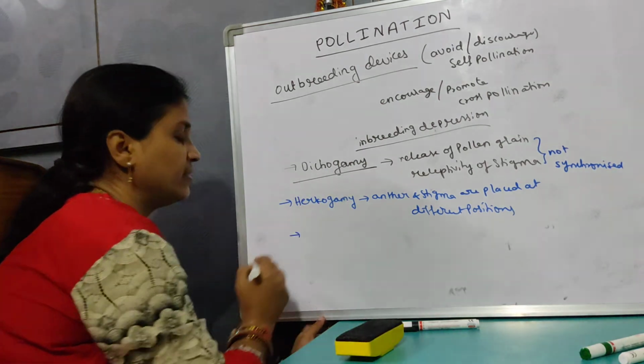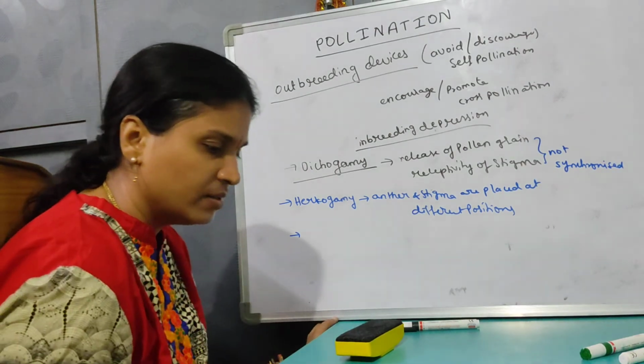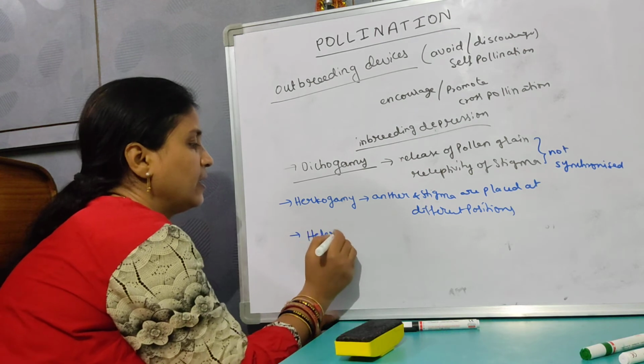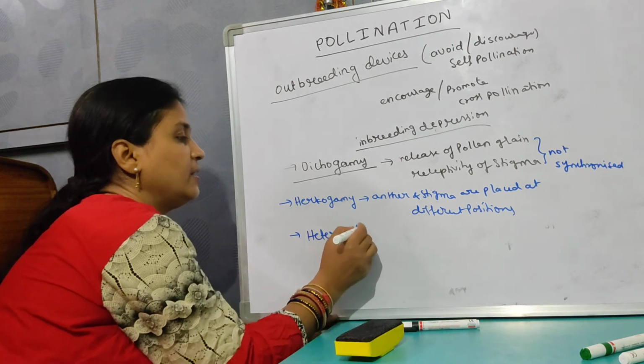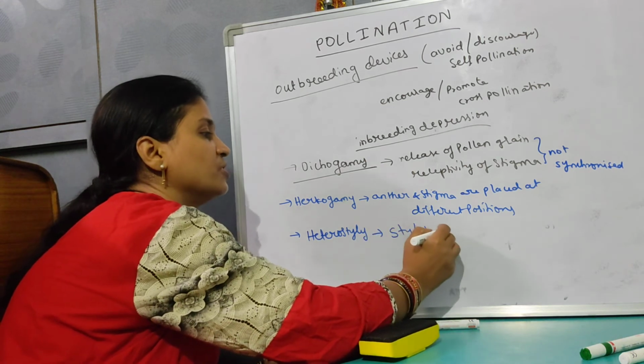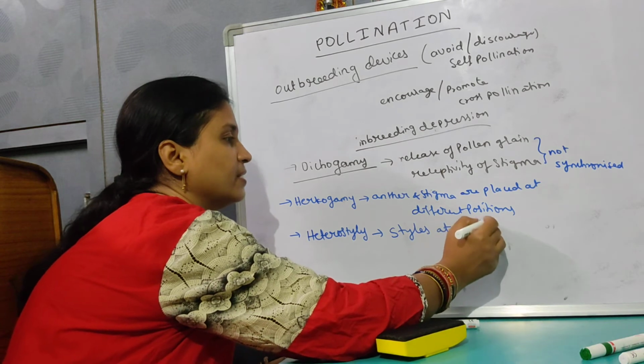Then another one is heterostyle. Here the styles are present at different positions. Styles are present at different heights.